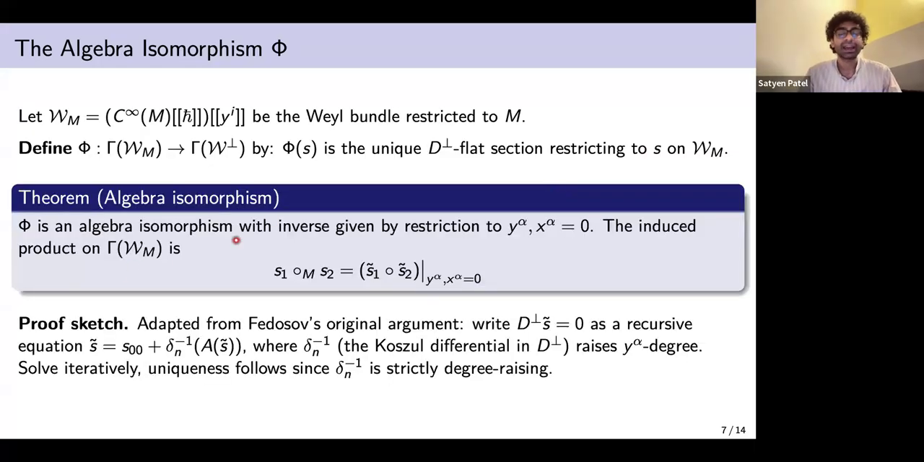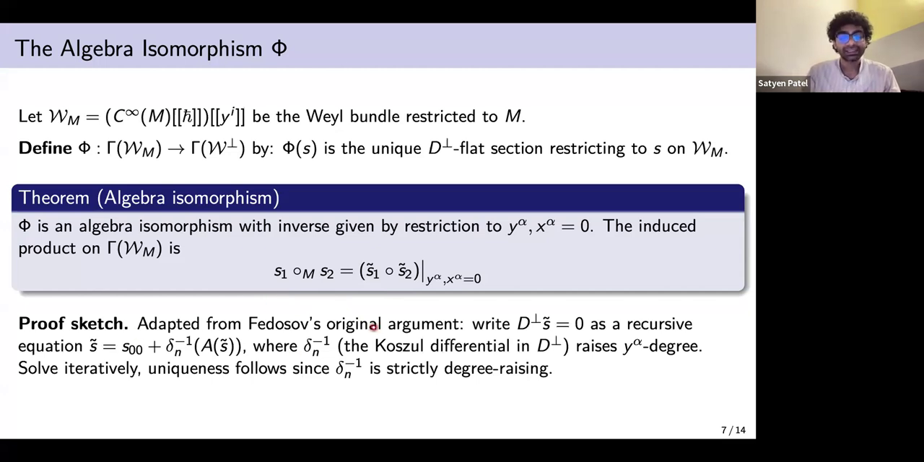So we show that this is an algebra isomorphism, and the inverse is given by restriction to, again, the y alpha and y x alpha equal to 0. I think this should be just y alpha equal to 0. This should not be there. But anyway, the induced product on this gamma sections of the Weil bundle on M is again similar to the Poisson map condition. We lift via phi, take the standard Moyal product, then restrict to M. And this is our Moyal product on the Weil bundle of M.